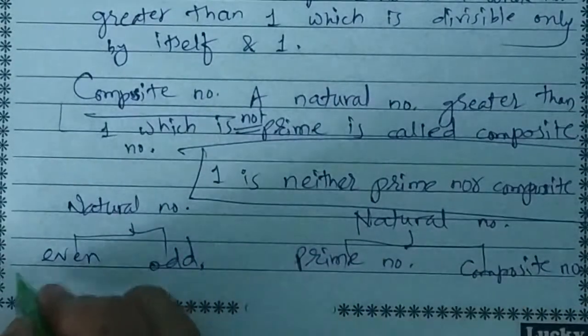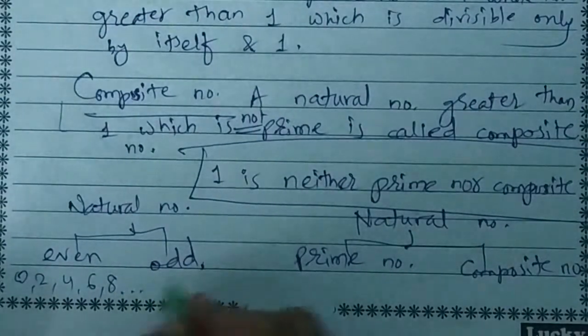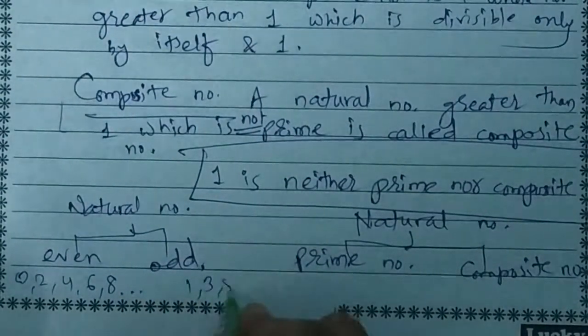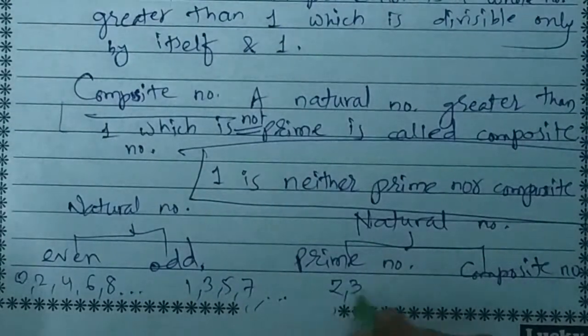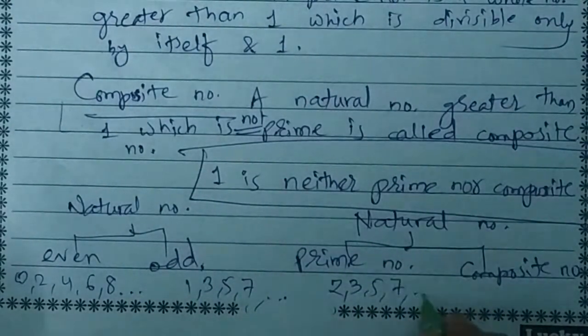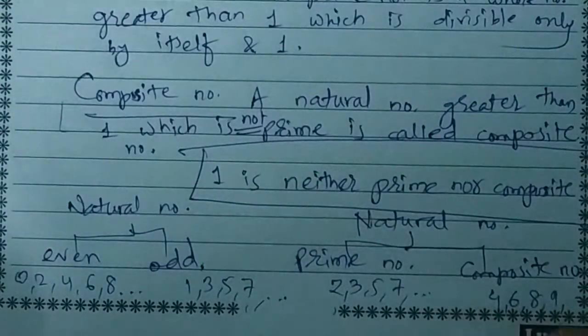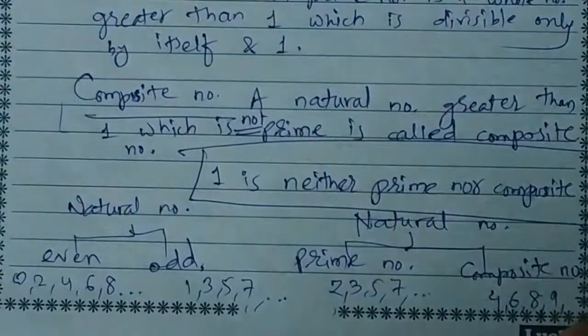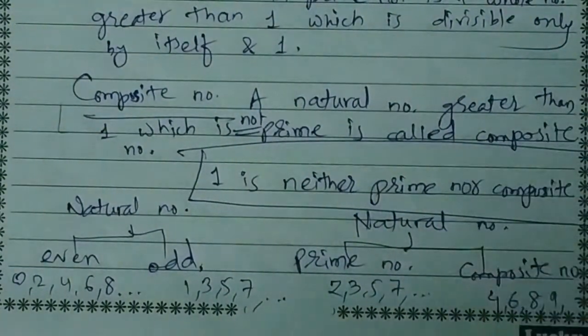If you take even, you have 0, 2, 4, 6, 8 like this. If you take odd, we have 1, 3, 5, 7 and so on. If you take prime, these are 3, 5, 7. And if you take composite, 4, 6, 8, 9 and so on. So in this way, the set of natural numbers can be divided.